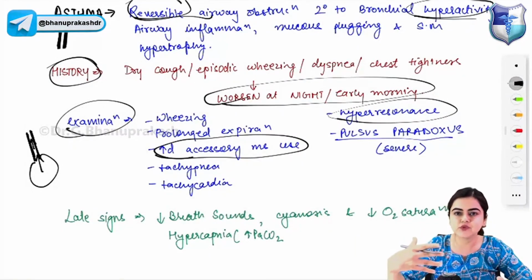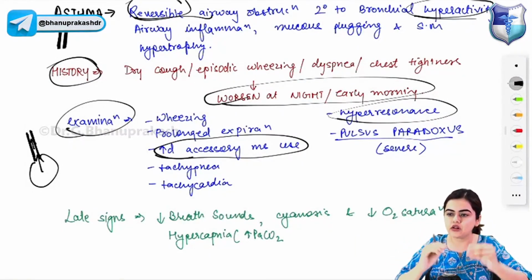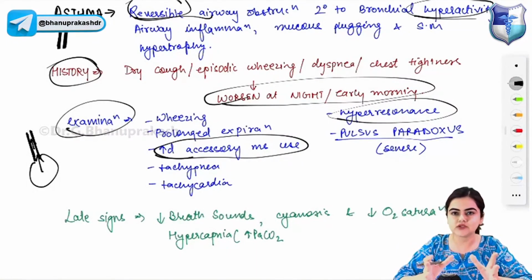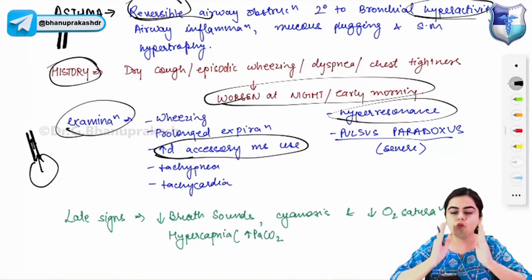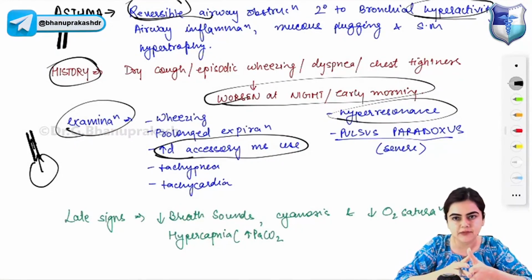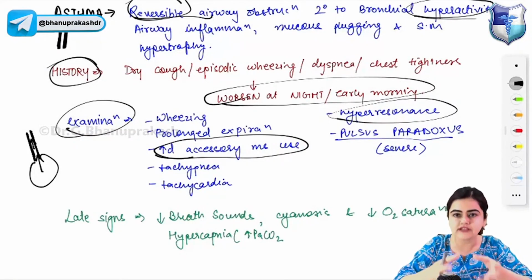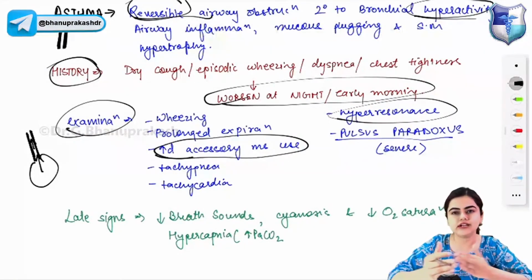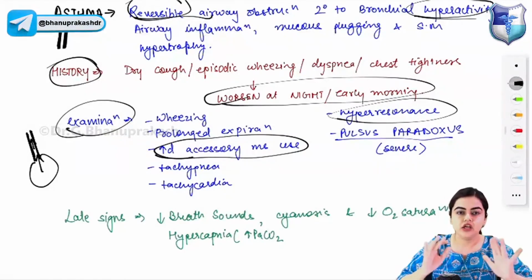So I want this class to be an active recall class and a discussion class also. It should not be a one-way lecture where I'm just giving a lecture and you people are not interacting. The learning will not happen in this way. The learning will always happen in two-way. So it should be a two-way interaction.